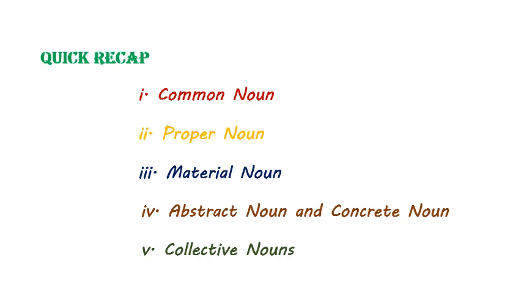Common nouns refer to things in general, but proper nouns are names of particular things. Material nouns are substances from which different things can be made. Abstract nouns are nouns that cannot be seen or touched, but they can only be felt. Concrete nouns can be seen and touched. Collective nouns refer to something in a group.